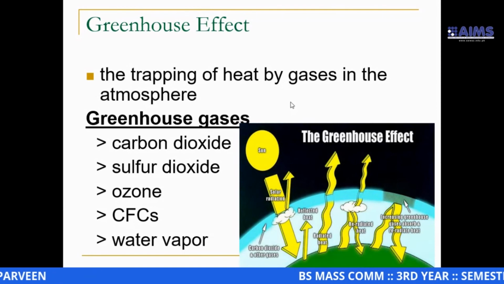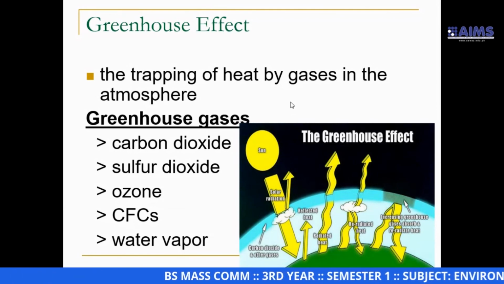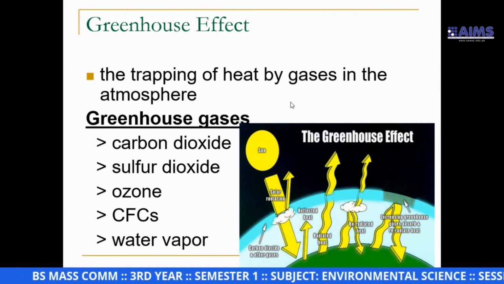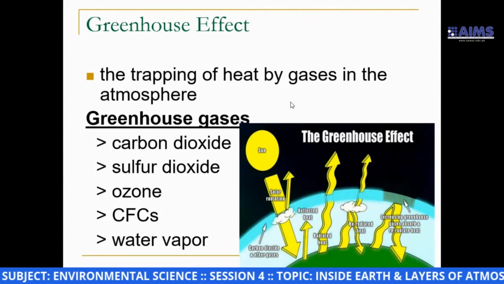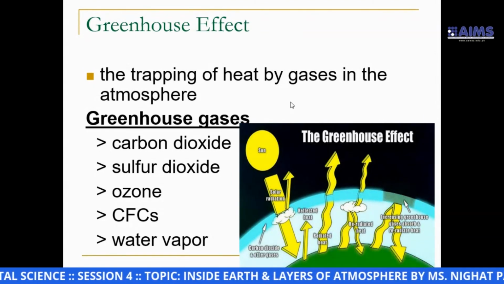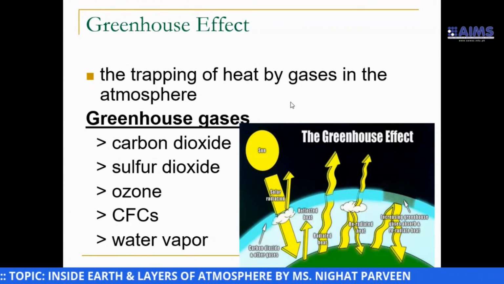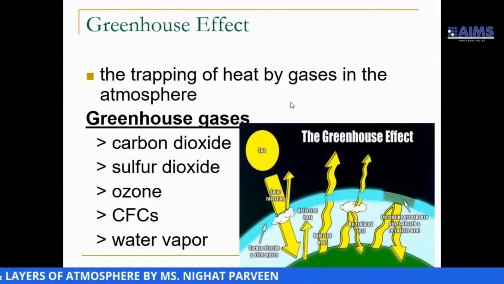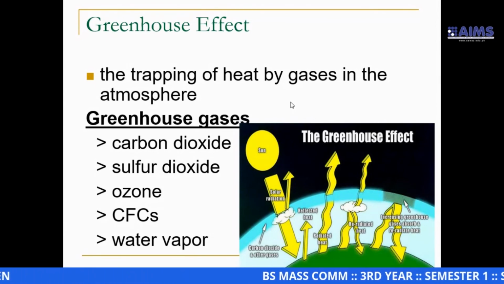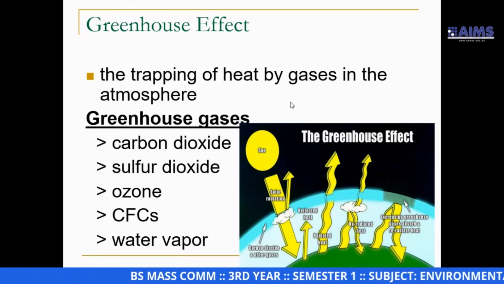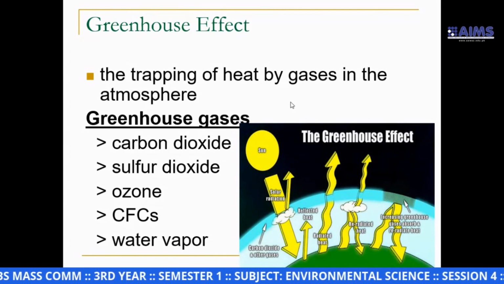This ranking you have to follow. Otherwise, if you change this rank, I don't think the examiner would be able to give you marks on this answer. Although you write all the gases, if the ranking is not in the proper way, you won't be able to get marks from the examiner.